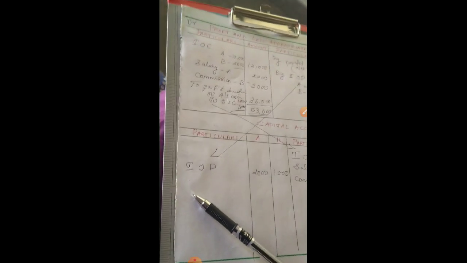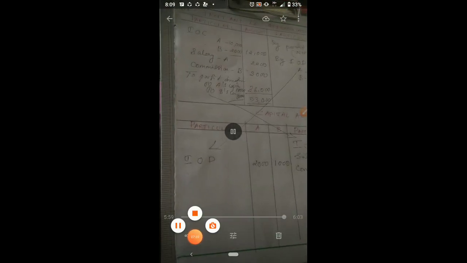Understood? A debit effect in the P&L appropriation account means a credit effect in the capital account, and if it is a credit item in the appropriation account, it is a debit item in the capital account. We have to take both adjustments into consideration. Then we net the debits and credits, and the difference we adjust amongst the partners. That is what we have to do.